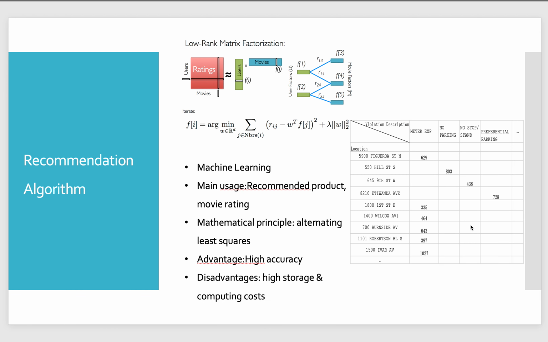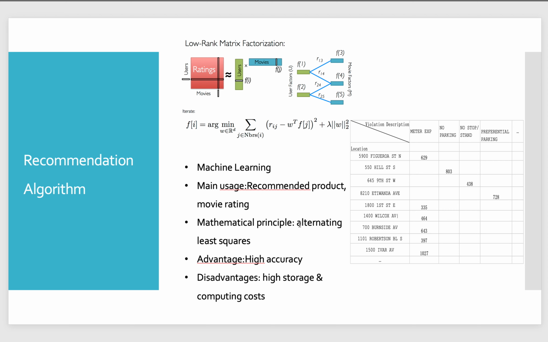Here we use a recommendation algorithm. That usually predicts what people might like, and is always used in recommending products and movie ratings. The mathematics behind it is alternating least squares.